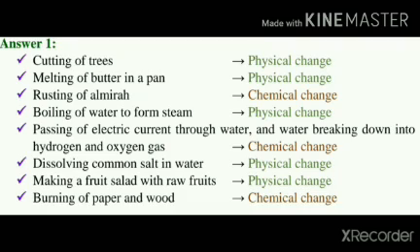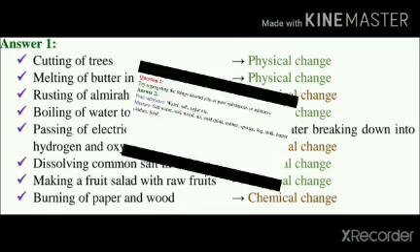Passing of electric current through water and water breaking down into hydrogen and oxygen gas: here new substances, hydrogen and oxygen gas, are formed, that's why it is a chemical change. Dissolving of common salt in water is only a physical change. No new substance is formed and we can separate them by the evaporation technique. Making a fruit salad with raw fruits is also a physical change, because during the making of fruit salad we are only cutting or changing the shape or size. Burning of paper and wood is